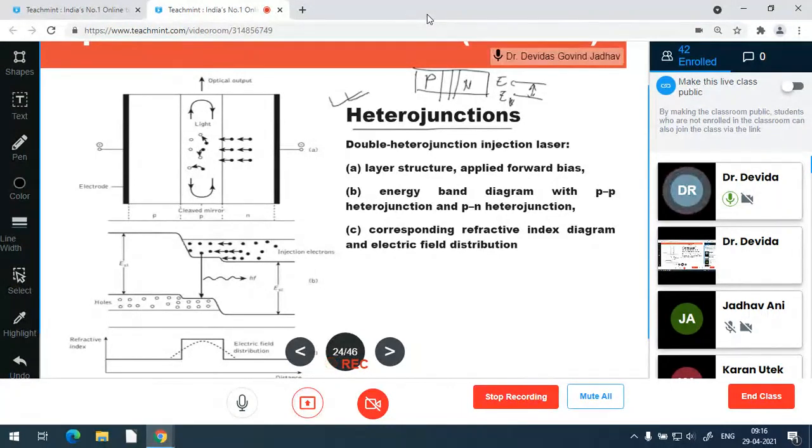Now we are saying that there is a P region, there is an N region, and there is a junction, and on both sides of the junction, two different material alloys are used with different band gap energy. This is called heterojunction. But if there are two junctions in the same crystal, and both the junctions are heterojunctions, then it is called double heterojunction injection.